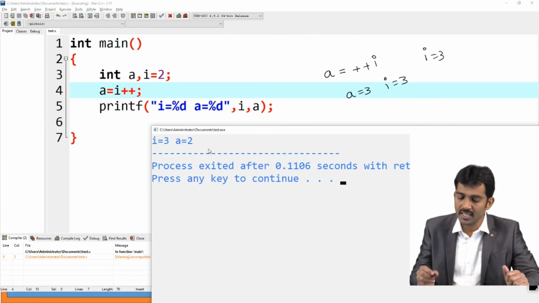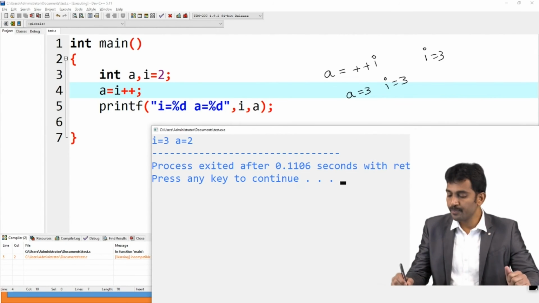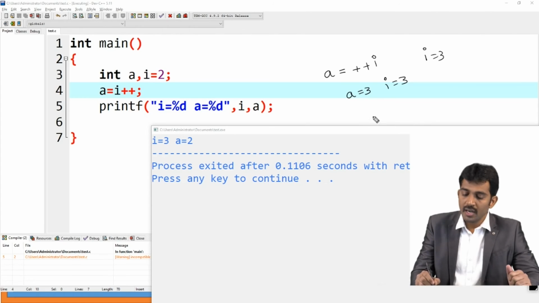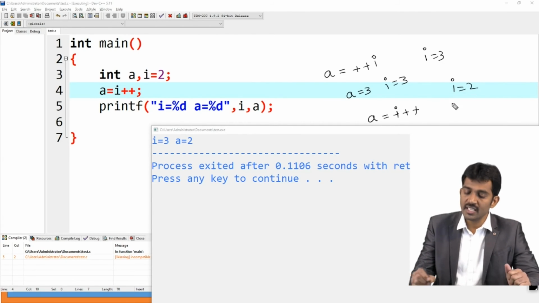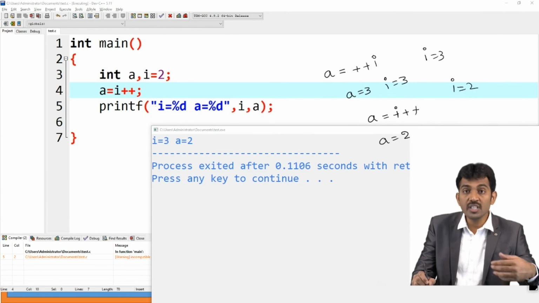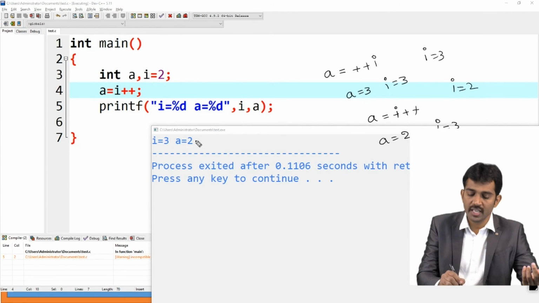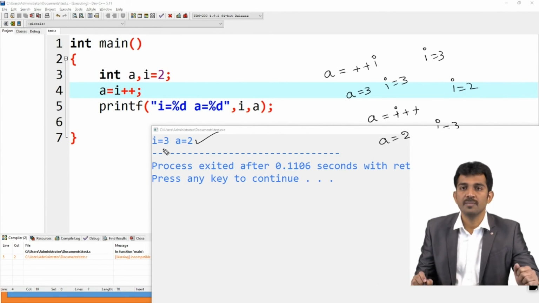The reason is, see here, A equal to I plus plus means first assign the value. What is the initial I value? I value is 2. Means assign the value, so A value goes to 2. And after that you go for the increment, so I value goes to 3. That is why the answer you are getting is A value 2 and I value 3.